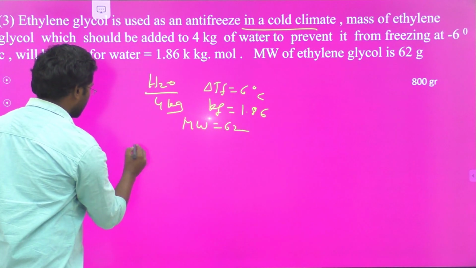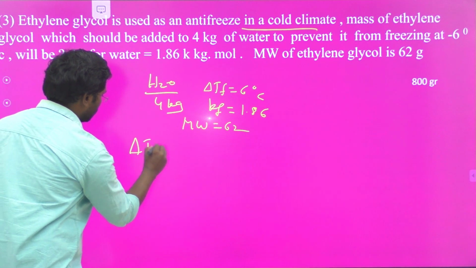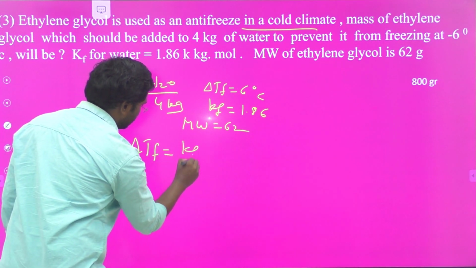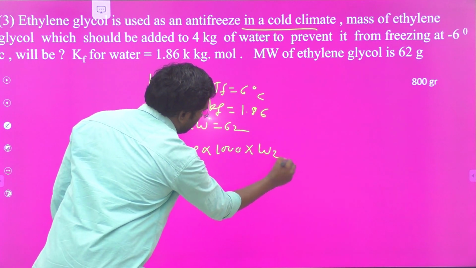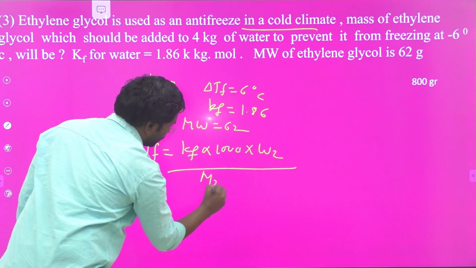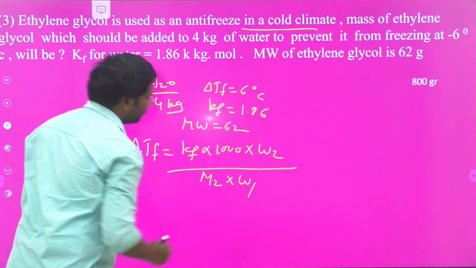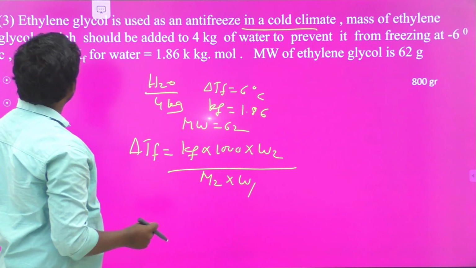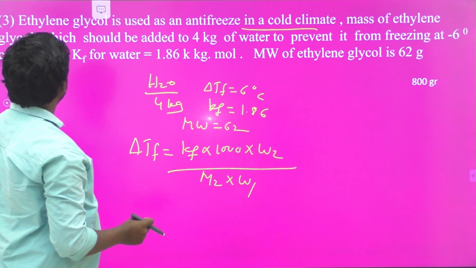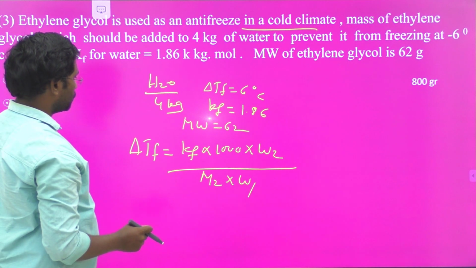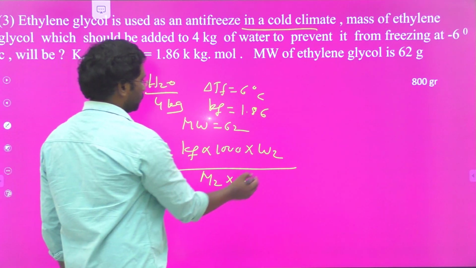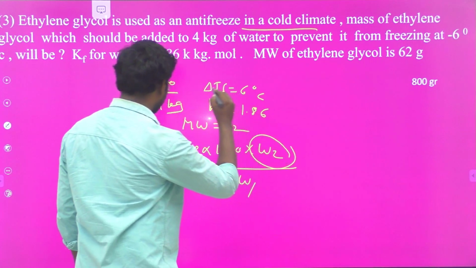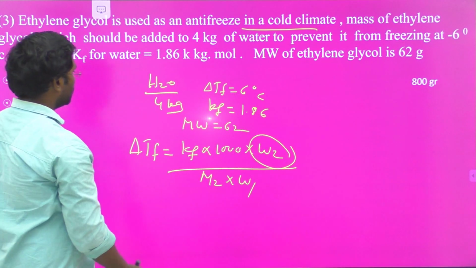So there is a formula relation: ΔTf is equal to Kf into 1000 into W2 by M2 into W1. From this we have to calculate the mass of ethylene glycol. Here ethylene glycol is the solute, that mass we have to calculate, that means we have to calculate the W2 value.